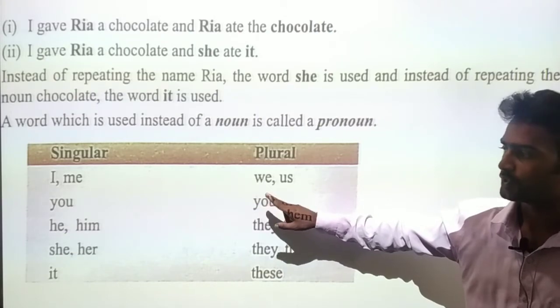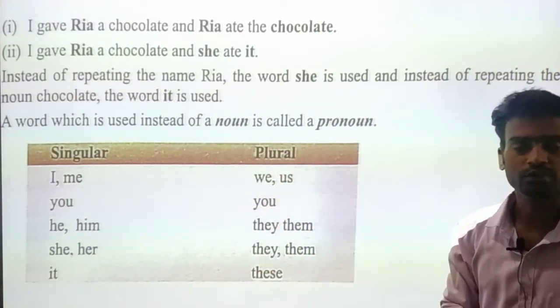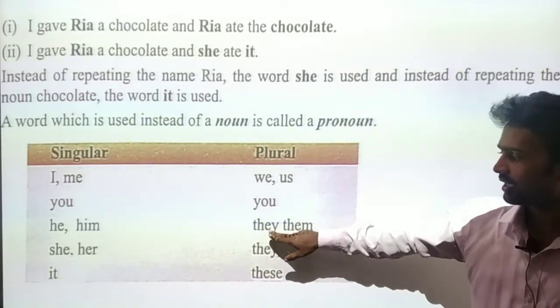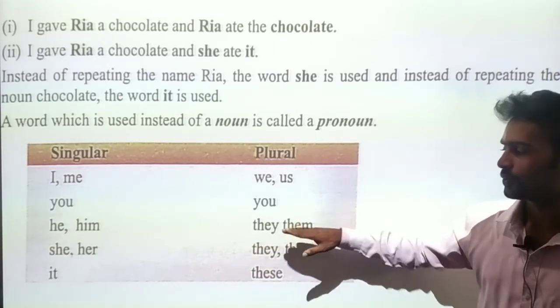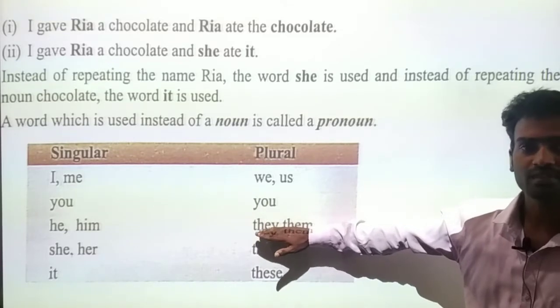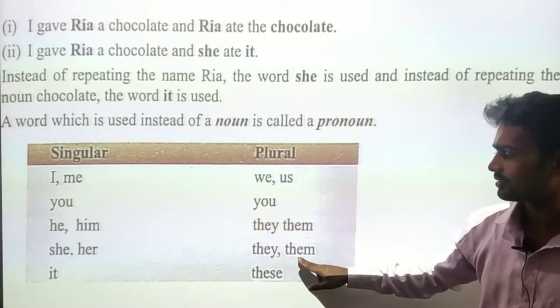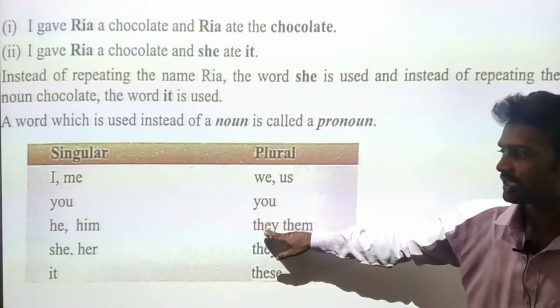You comes as both singular and plural. They, them: we speak of the third person plural form, they, them. For he, she, it, we also say they, them.